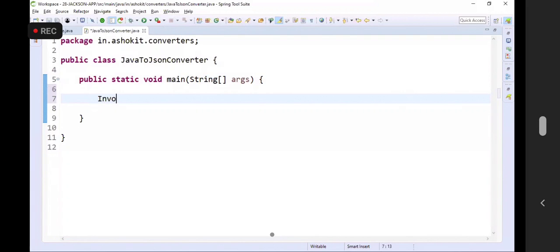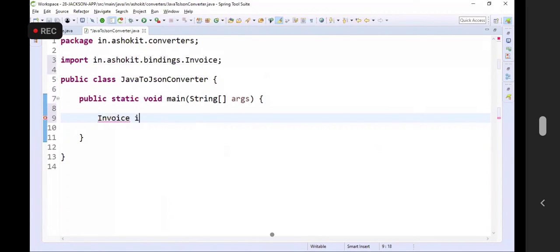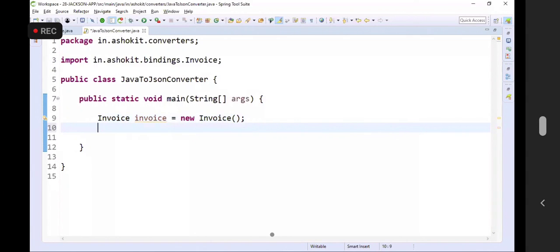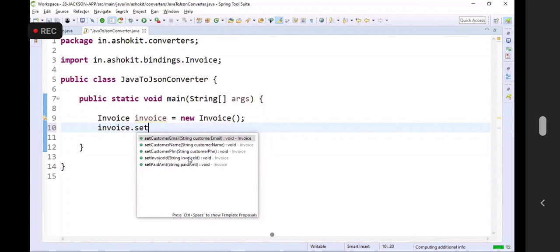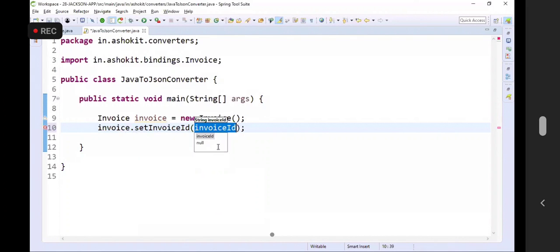First, let me set the data for invoice. Invoice is equal to new invoice. I'm creating the object for invoice. Invoice dot set invoice ID, that is invoice 101, something like this.